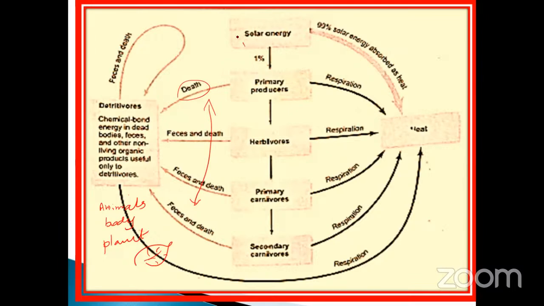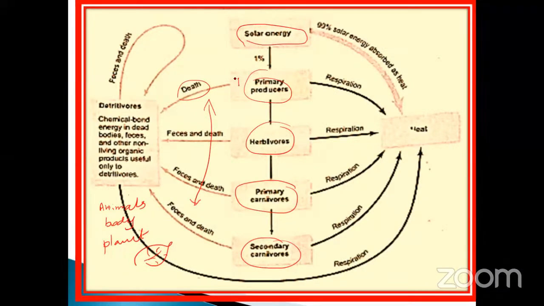Here the solar energy, the first one, we already discussed. Here primary producer, herbivore, primary consumer, secondary consumer. Take an example, different types of animals and plants. They all undergo the death process. Suppose the primary producer is a plant, it undergoes the death process, and you will get the components. Herbivores, goat, sheep, whatever it may be. Take an example, sheep, and rabbit also. All are going to undergo that, and also excreta.